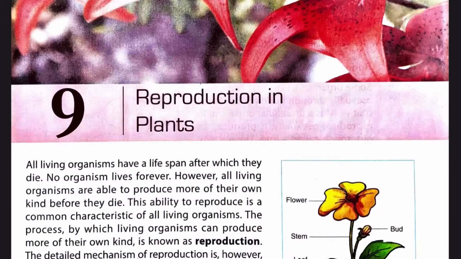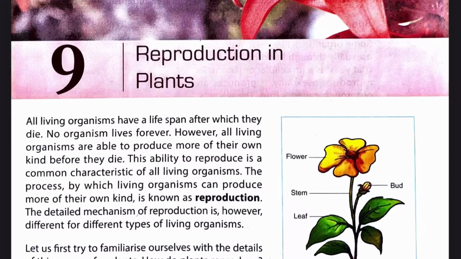So, you know that all living organisms have a lifespan after which they die. No organism lives forever. However, all living organisms are able to reproduce more of their own kind before they die. This ability to reproduce is a common characteristic of all living organisms. The process by which living organisms can reproduce more of their own kind is known as reproduction.